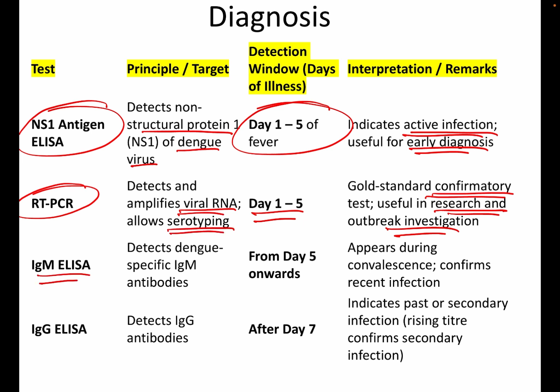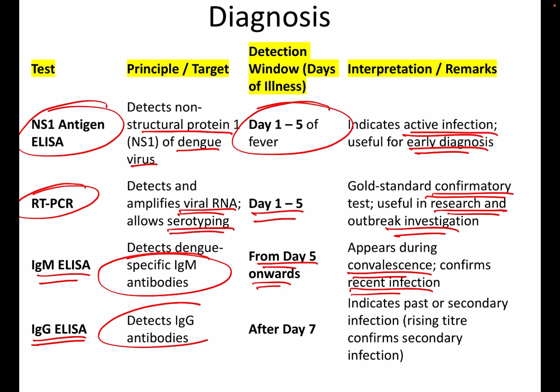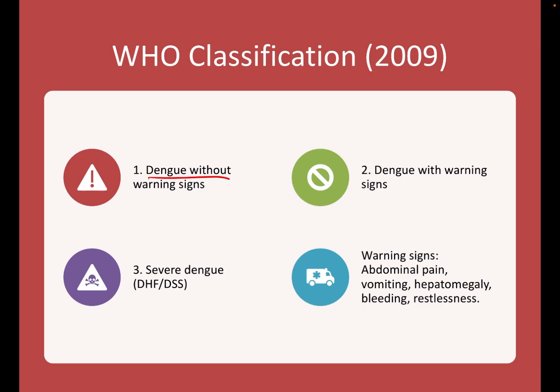IgM ELISA can be found from day 5 onwards, appears during convalescence and confirms recent infection. It detects the dengue specific IgM antibodies. IgG ELISA detects IgG antibodies after 7 days, indicating past or secondary infection. A rising titer confirms this.